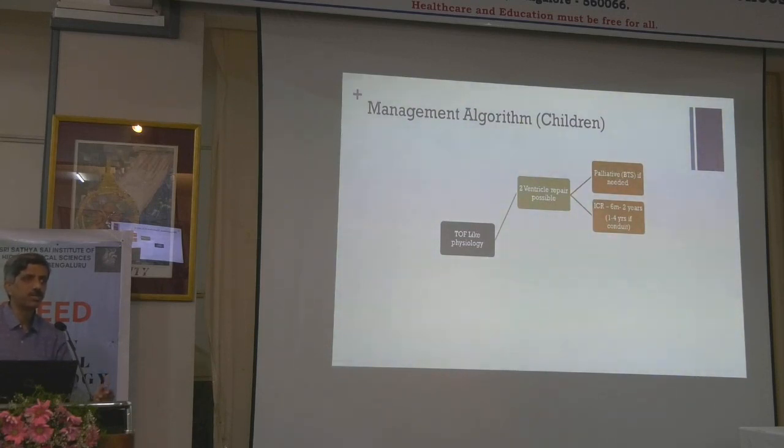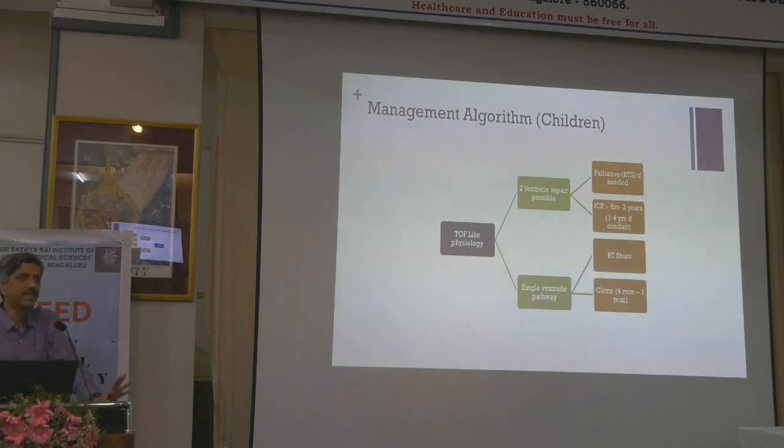That palliative procedure nowadays has shifted from BT shunt more to catheter, where we do either RVOT stenting or PDA stenting, or even balloon pulmonary valvotomy, as the case may be. When it comes to the single ventricle pathway, you go through a BT shunt; we are not talking only about VSD PS physiology. The Glenn is generally done at around 4 months to 1 year of age, and then Fontan at around 3 to 4 years of age.